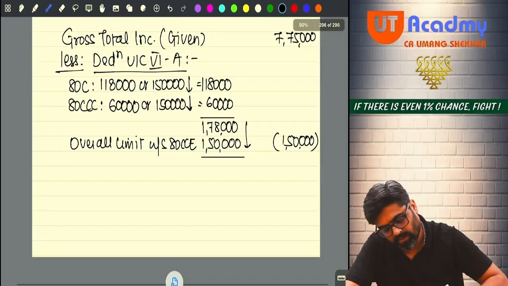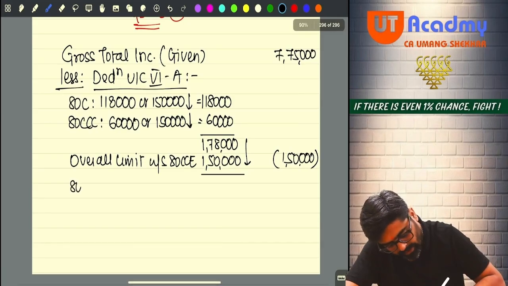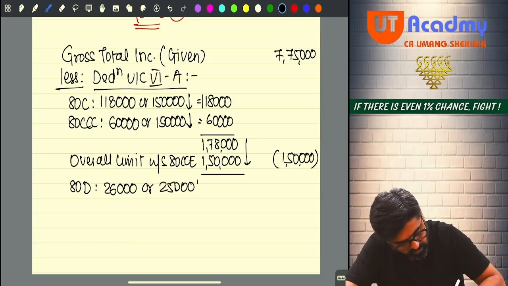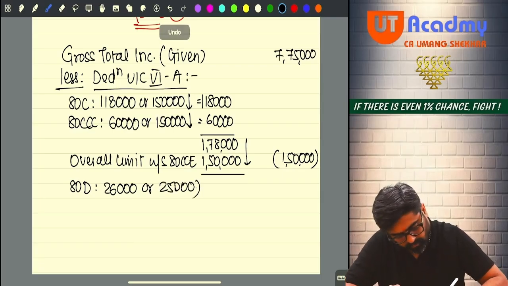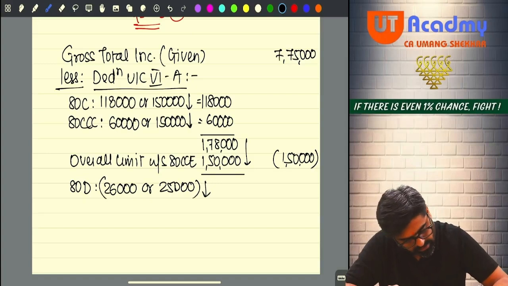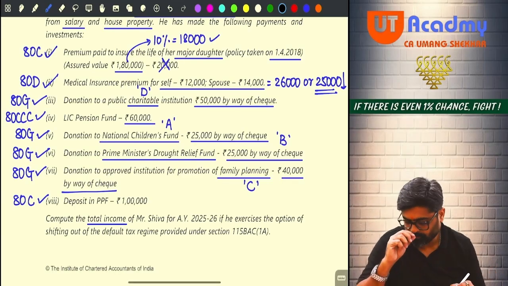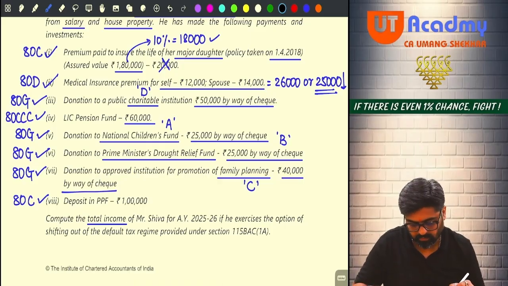Understanding? Next one. Now after 80C, do you have 80D? Yes sir. I have 26,000 80D. But my limit is only 25,000. Whichever is lower will be 25,000. Now after 80D, what other deduction you have after 80D? Only 80G you are having, no?